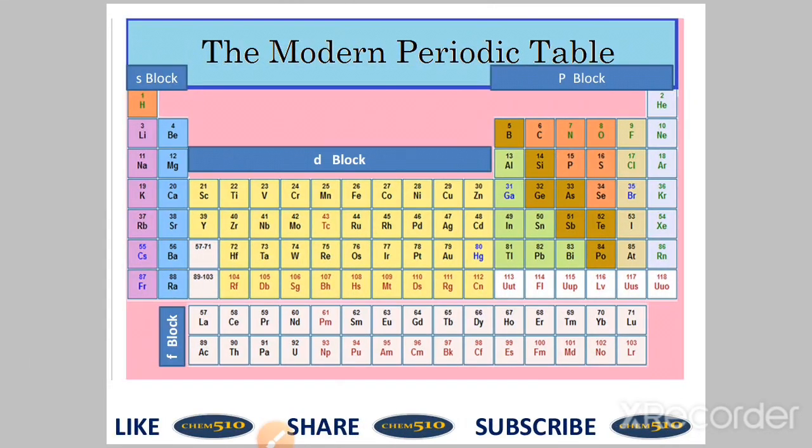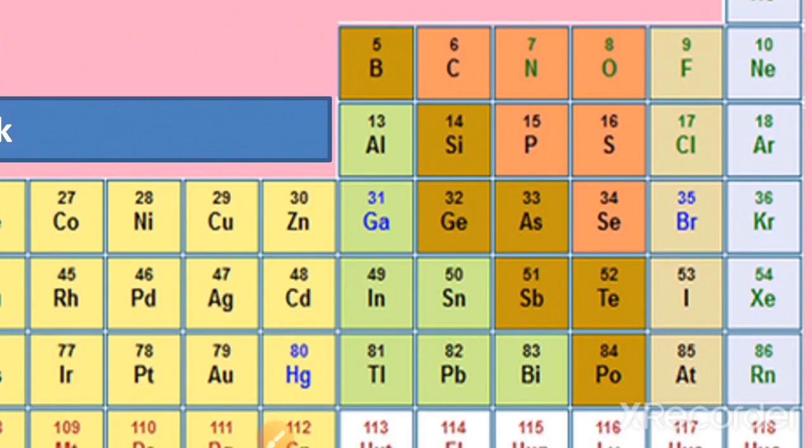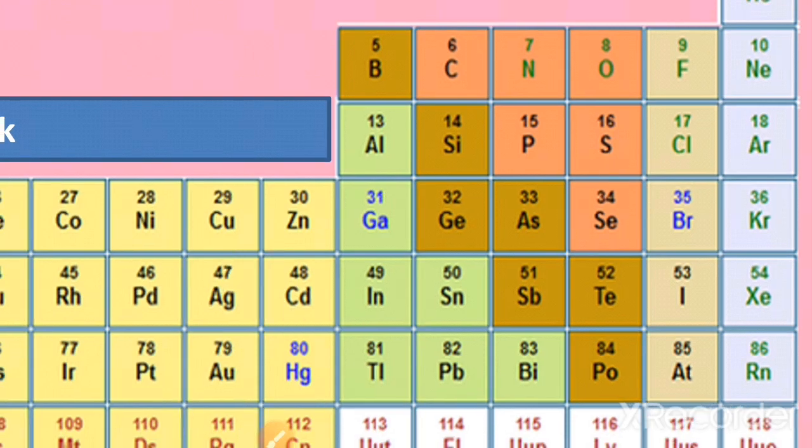Here in the periodic table, carbon, nitrogen, oxygen, sulfur, chlorine, bromine are the non-metals. Aluminium, gallium, indium, tin, phosphorus, zinc, cadmium are the metals, and silicon, gallium, arsenic are the metalloids.